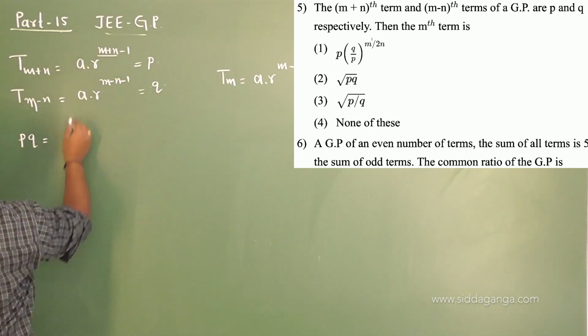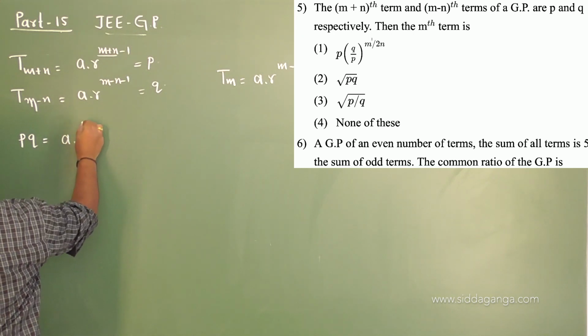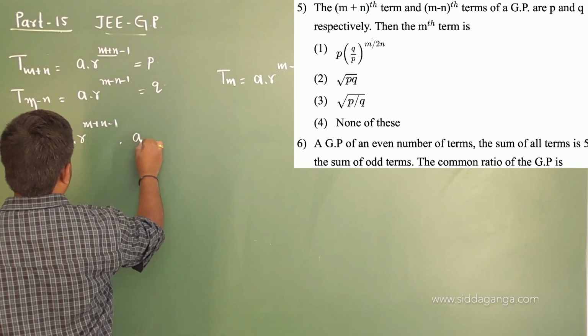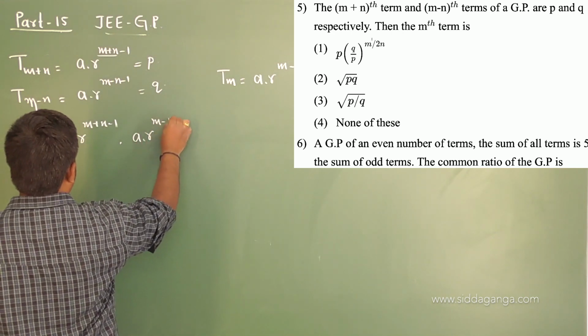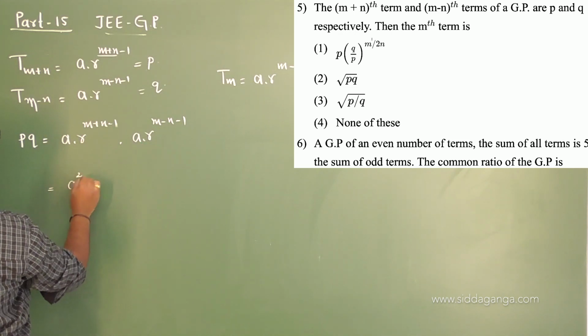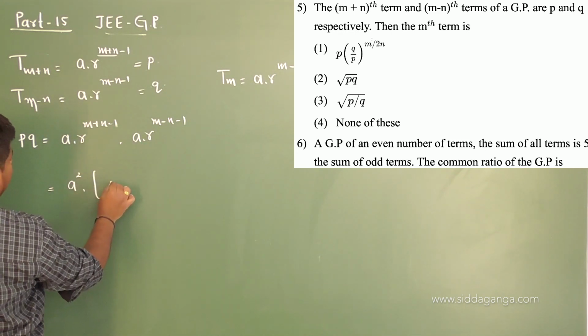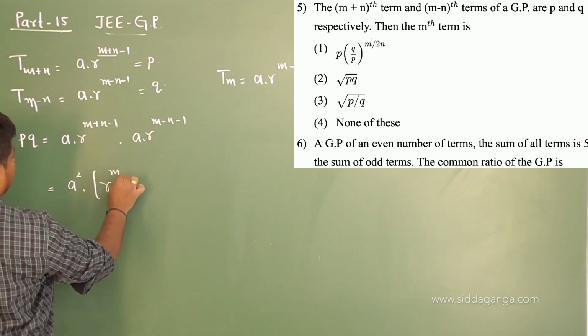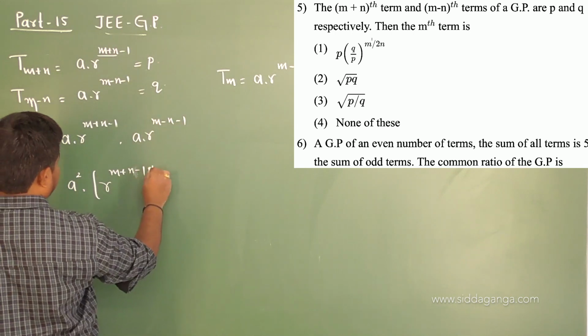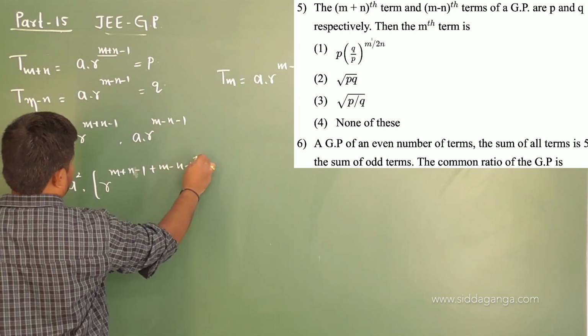PQ, P into Q, what happens? P is what? A into R power of m plus n minus 1 into Q is what? A into R power of m minus n minus 1. So, A into A, you get A square into R power of m plus n minus 1 plus m minus n minus 1.